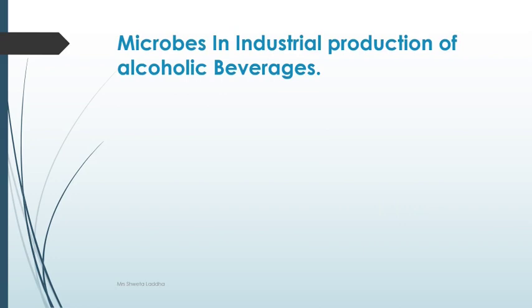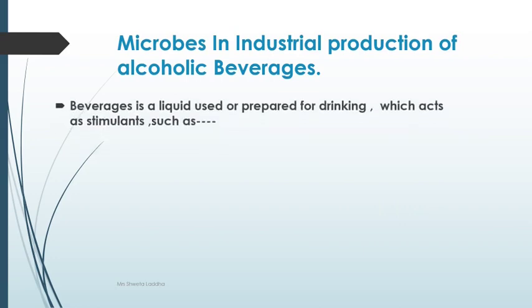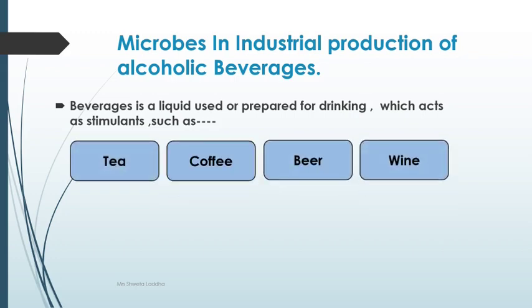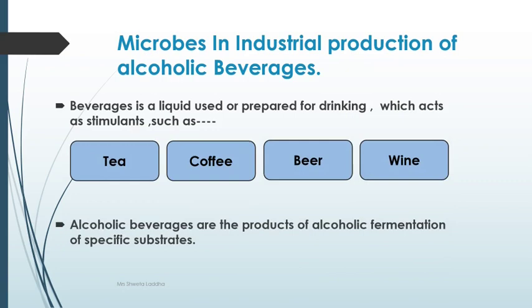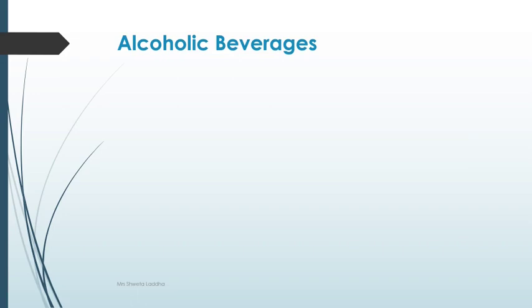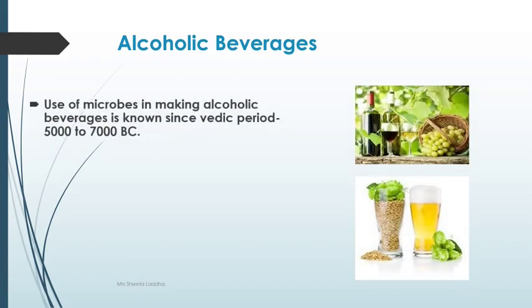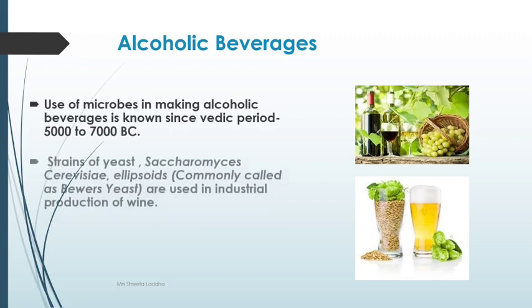Microbes in industrial production of alcoholic beverages. What are beverages? Beverages can be any liquid which is used or prepared for drinking and which can act as a stimulant, such as tea, coffee, beer, wine, etc. Alcoholic beverages are the product of alcoholic fermentation of specific substrates. So you can see in the picture the wine and the beer. Use of microbes in alcoholic beverages is known since the Vedic period, 5000 to 7000 BC.